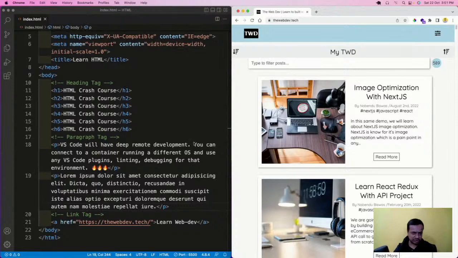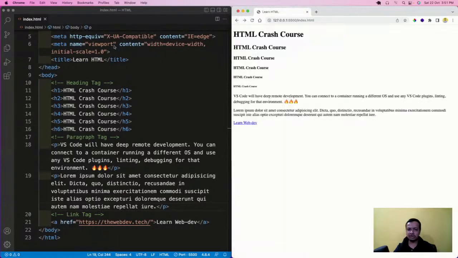But there is a thing which is a bit wrong here. It is opening in the same tab, which is not a good thing.